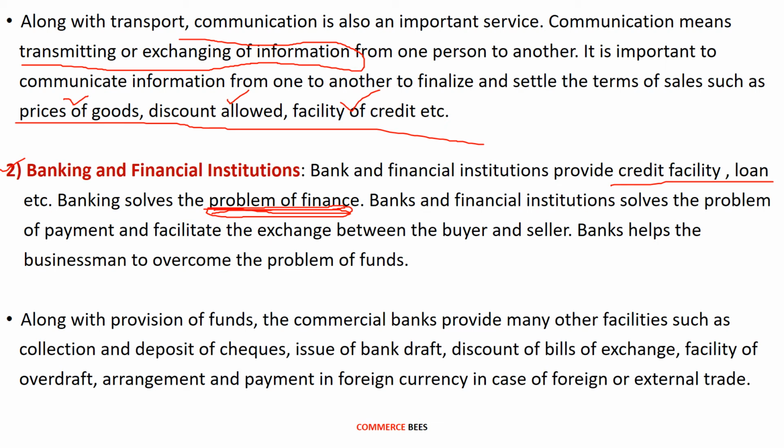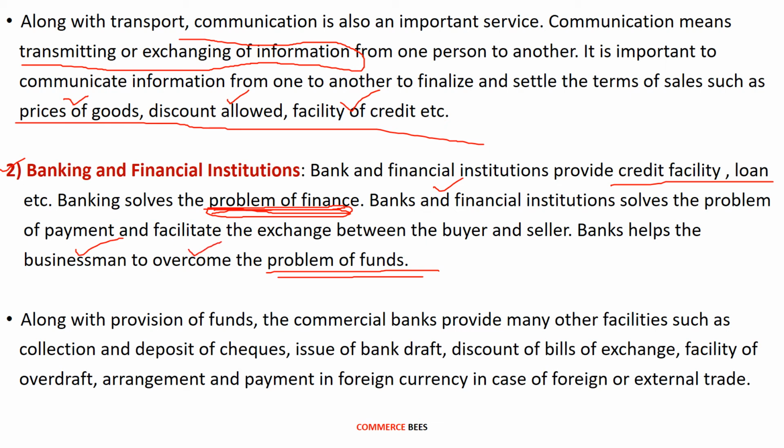Banks and financial institutions will solve the problem of payment between the buyer and the seller of the goods by providing different facilities to the businessmen. Banks help the businessmen to overcome the problem of funds. So banks and financial institutions will help businessmen to overcome the problem of funds.